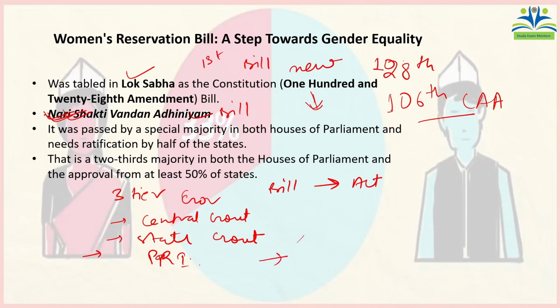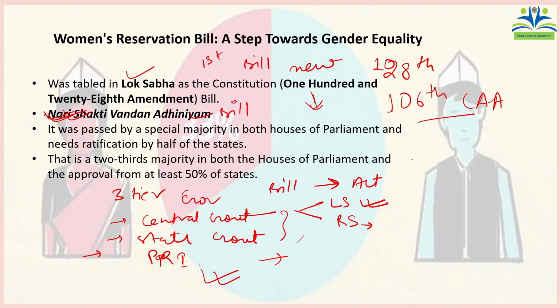We already have reservation for women in Panchayati Raj institutions. What are those provisions related to reservation of women? We'll delve into that in the later part of the video. Here, in order to become a bill, it has to be passed by two houses. At the central government, it is the Lok Sabha, the lower house, and the second is the upper house, Rajya Sabha. This 128th Constitutional Amendment Bill was introduced in Lok Sabha.